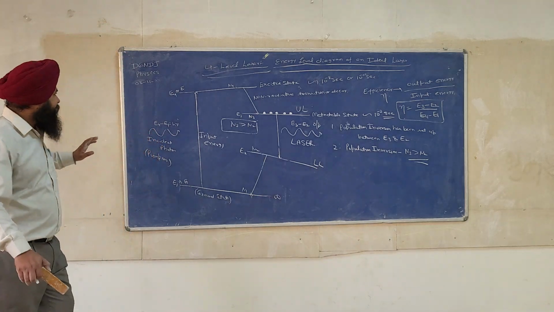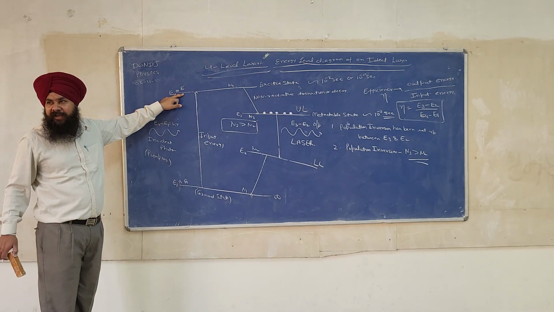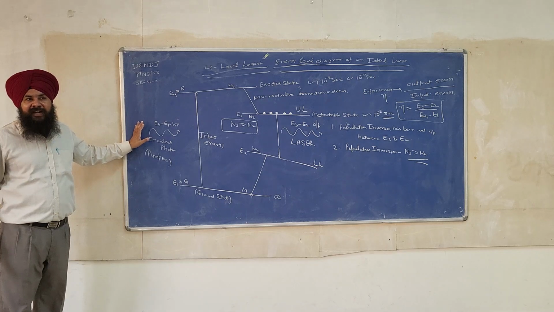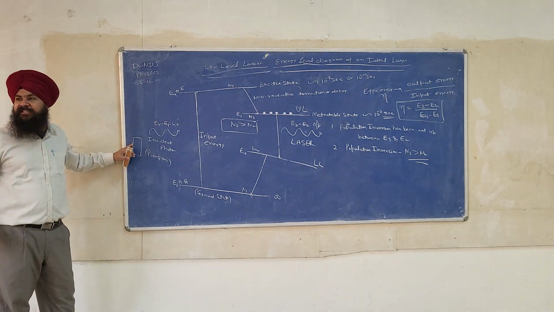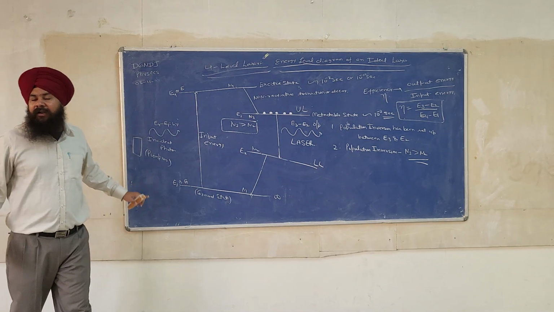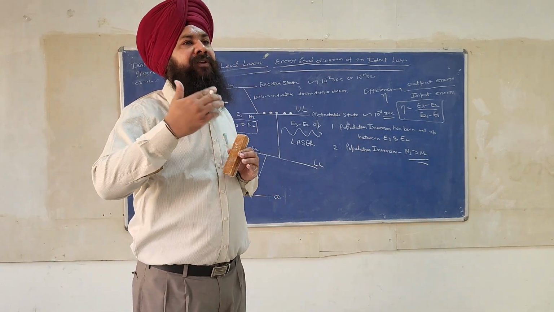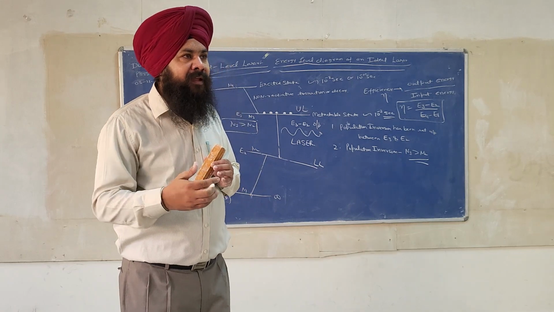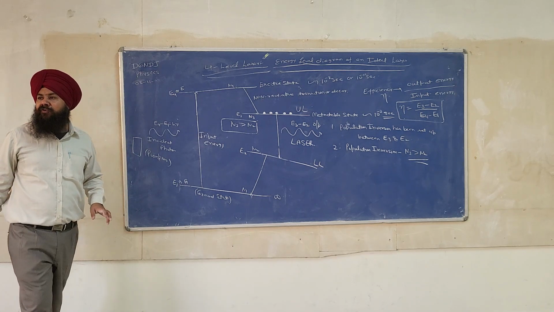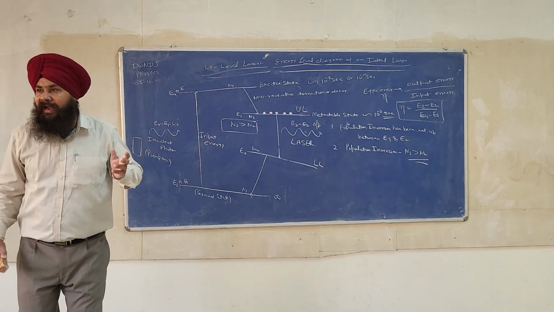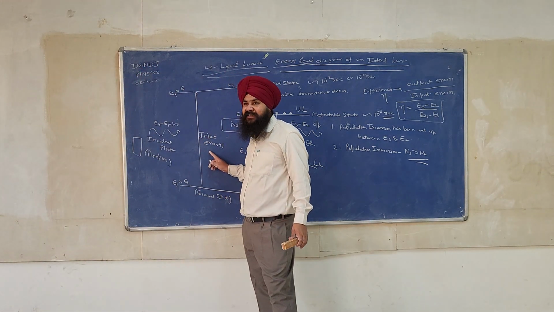Okay. Now see, this level is a sharply defined level. Now see, at the input side, let us say I have this device. This device is called a pumping device. Now this pumping device will emit photons of different frequencies. Different frequencies means different energy photons. And see, this system will absorb only those photons whose energy is equal to E4 minus E1.